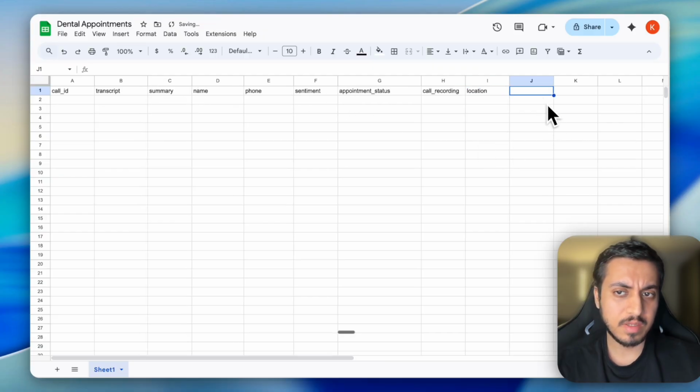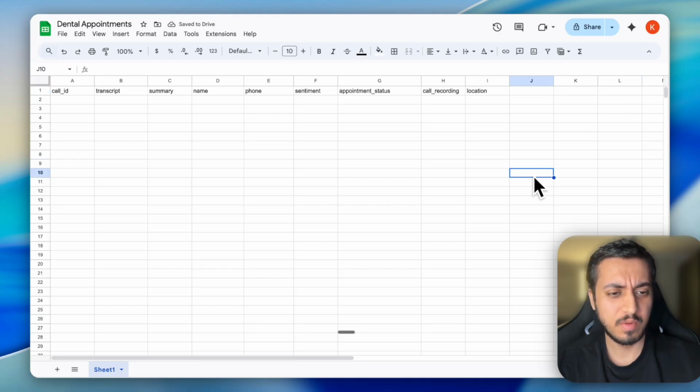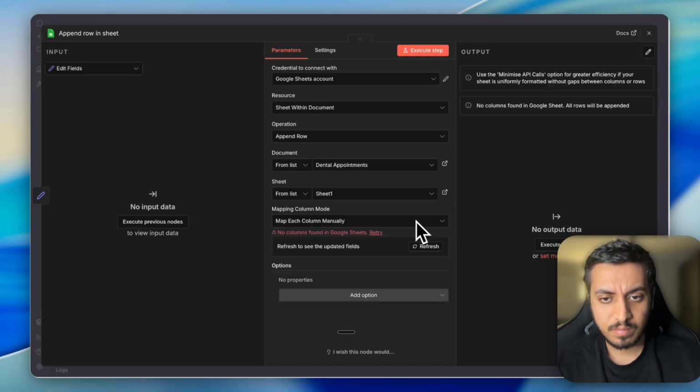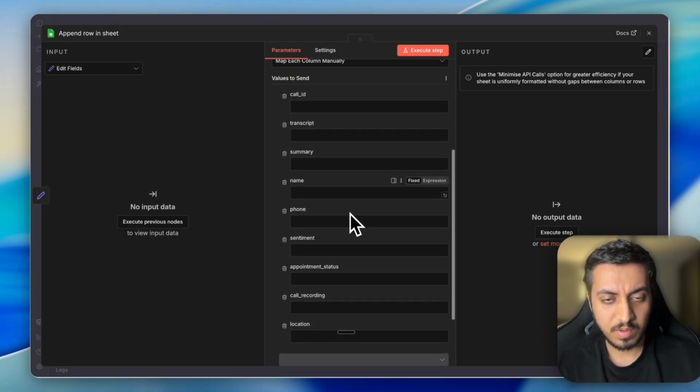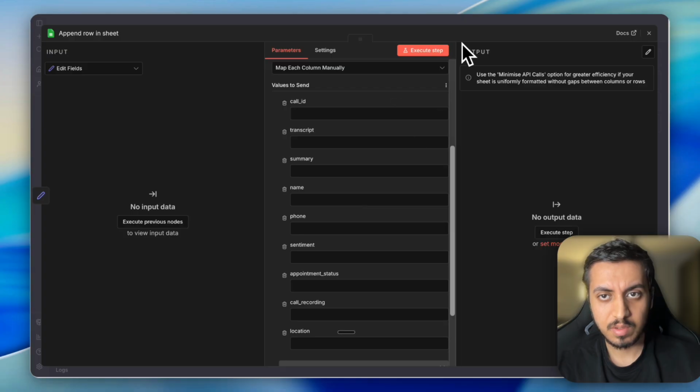Location, or any other reason you would want to add, you can add, but we'll get into it once we get the webhook. Okay, so we have this information.